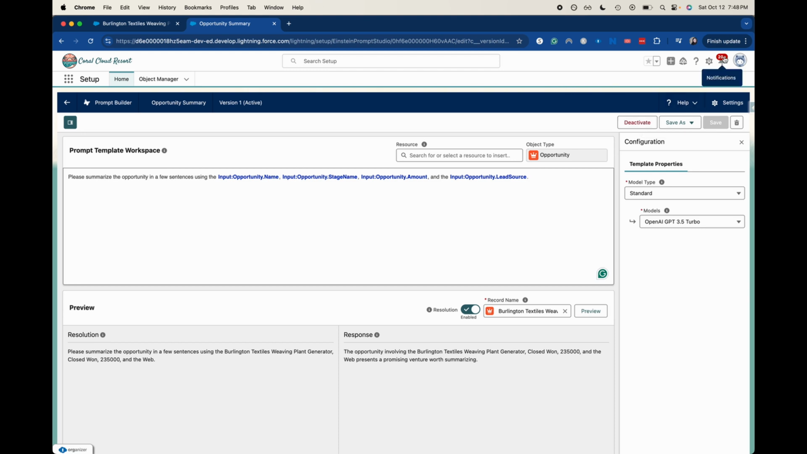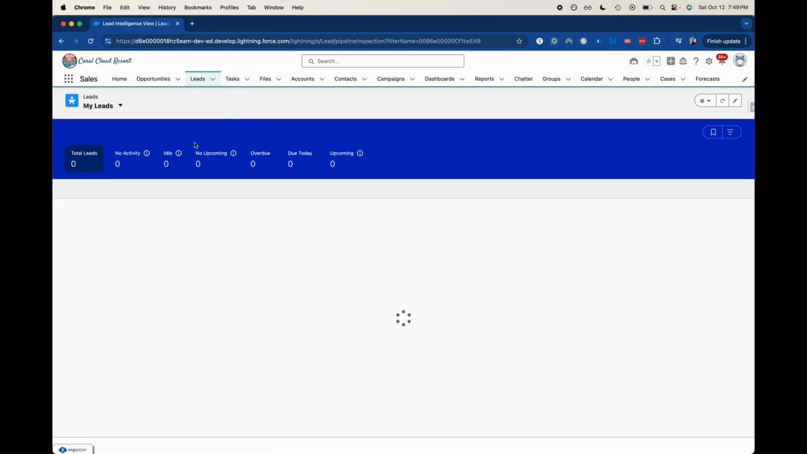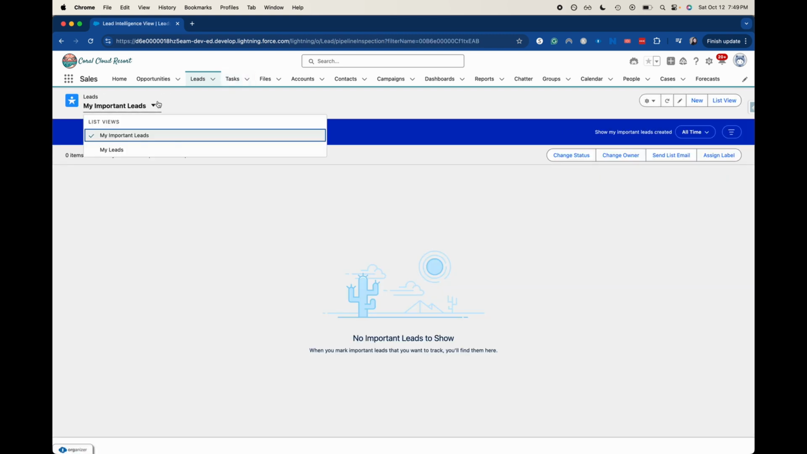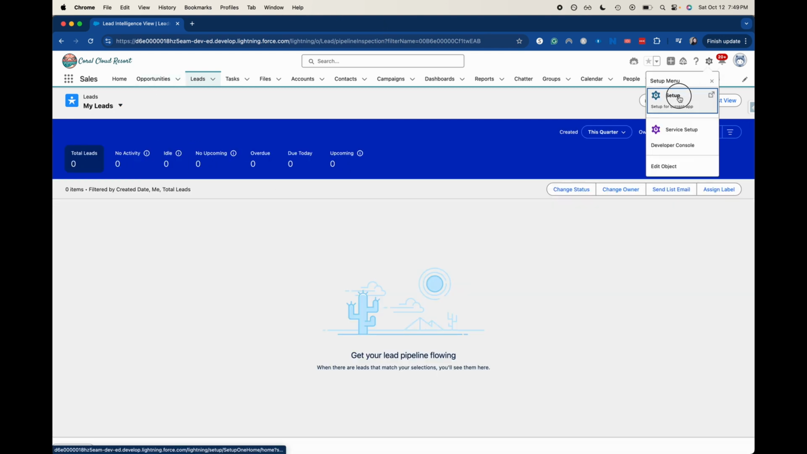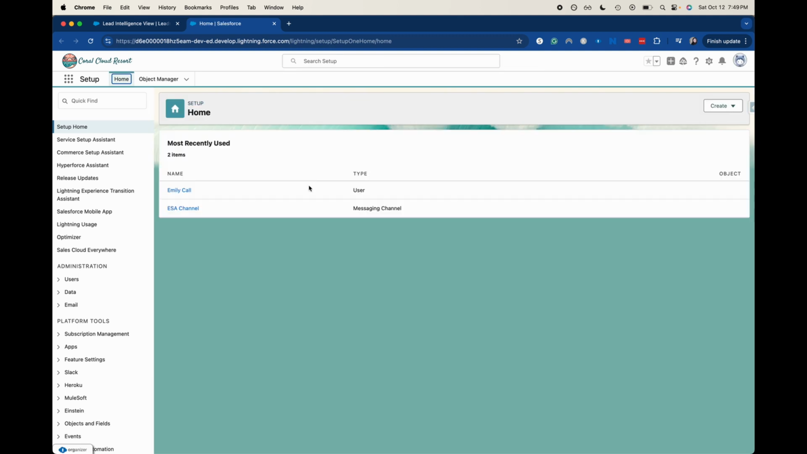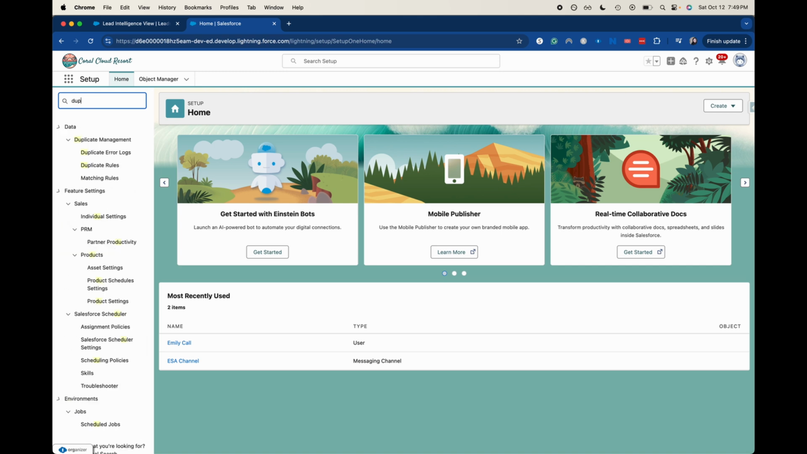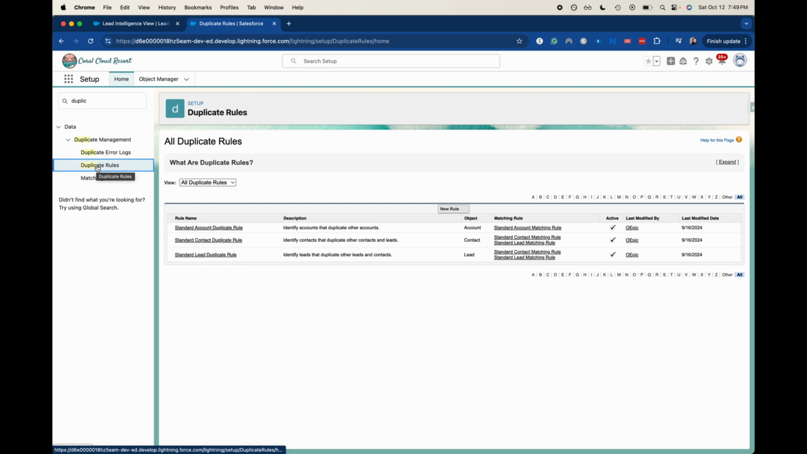Awesome. Let's go ahead now and go to duplicates. So what I want to do is go over to leads, and go into just about any lead. It looks like we have no leads. So let's dive into setup and we're going to start working on a possible duplicate rule. Yeah, let's do duplicate rules and we'll then do a matching rule.